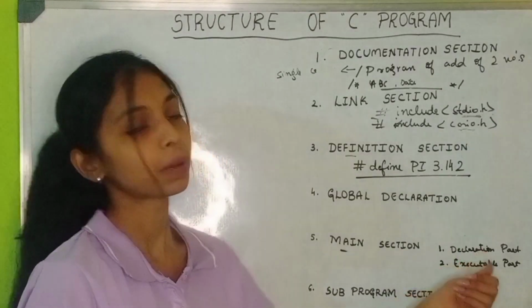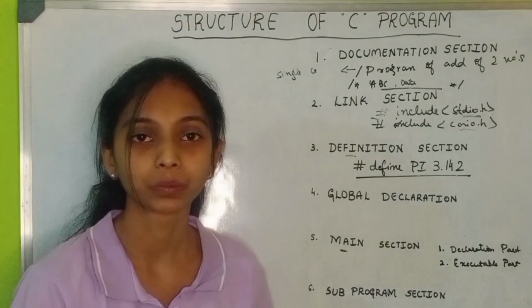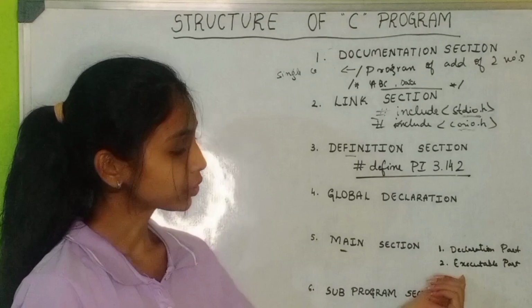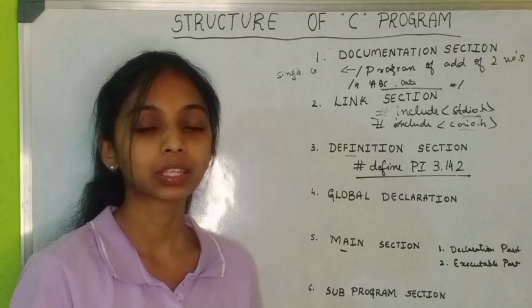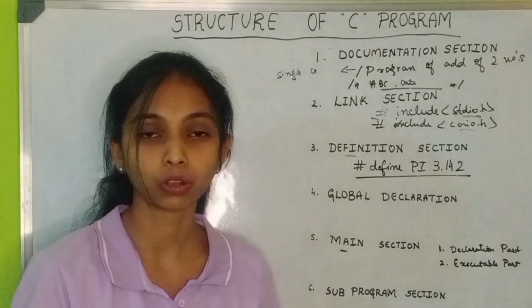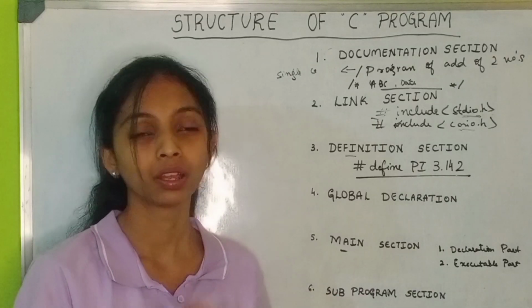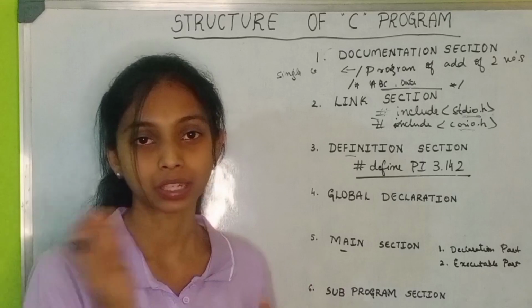The declaration part is where we declare something, like some variables. The executable part is where we execute logical operations. For example, if you want to perform an addition operation, we declare the values int a is equal to 10, int b is equal to 20.